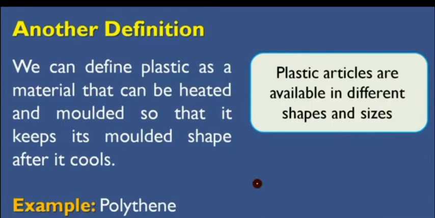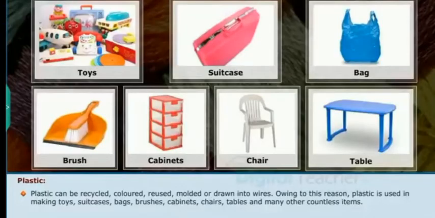And these plastic articles are available in different shapes and sizes. For example, in the market we use polythene bags, many types of polythene. Plastic can be recycled, colored, reused, molded or drawn into wires also. And this plastic is used for making different materials like toys, suitcases, bags, brushes, chairs, tables and many other countless items. You already know.